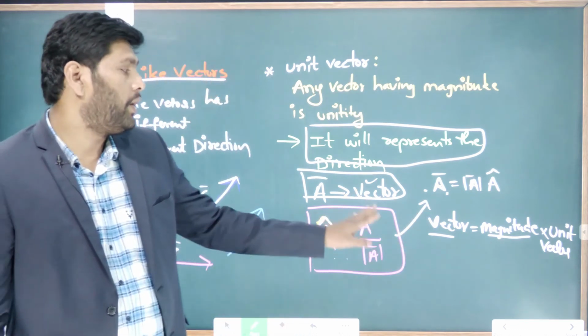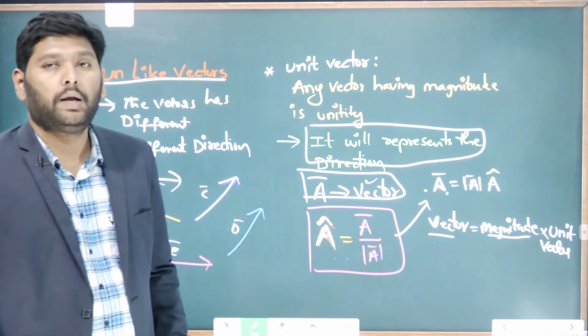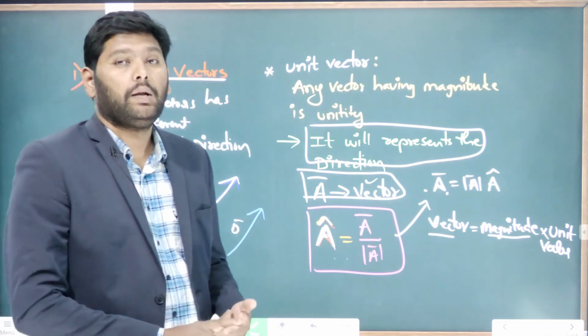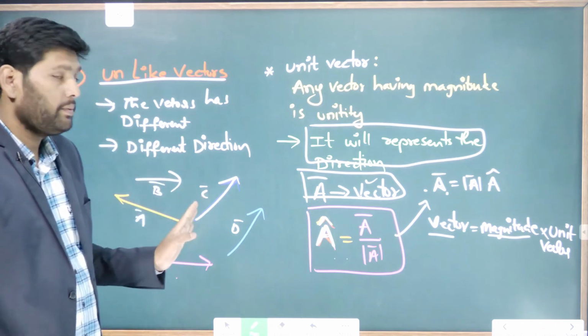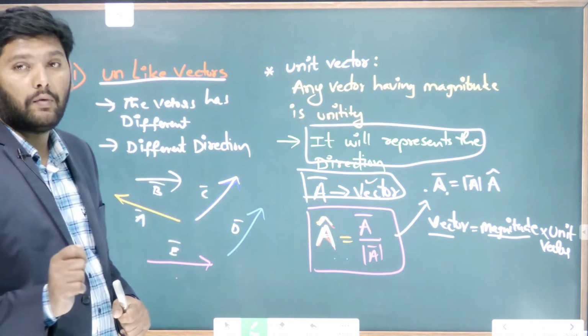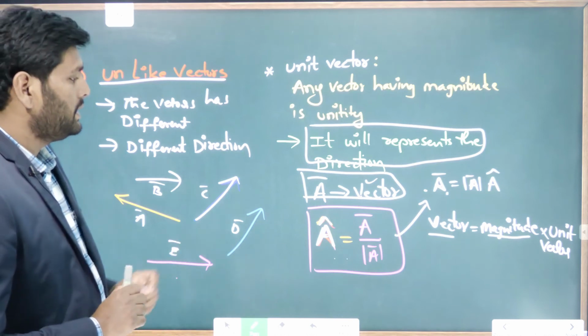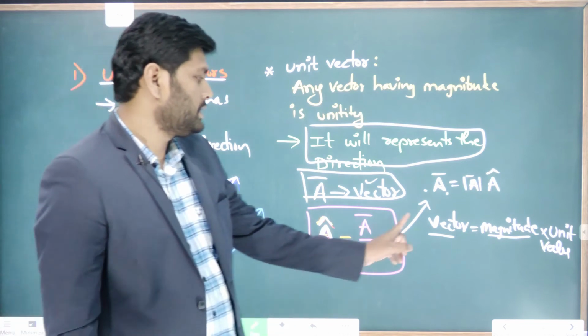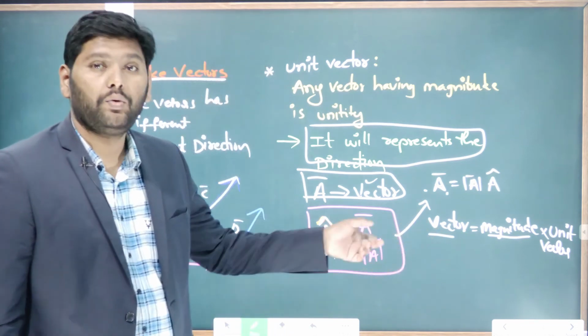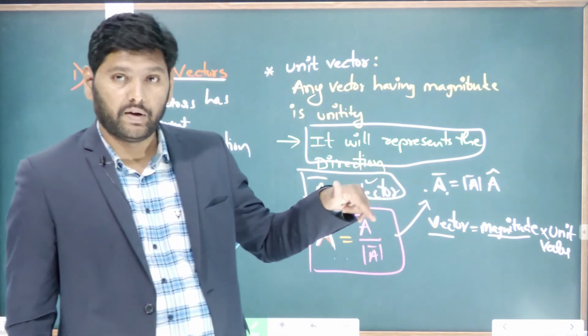So now, how do you use this unit vector to represent the vector? Let's see. Now I will give some examples here. Please note down what I am explaining here. So let's talk about these vectors. How do you represent the vector with unit vectors? Let's see now.